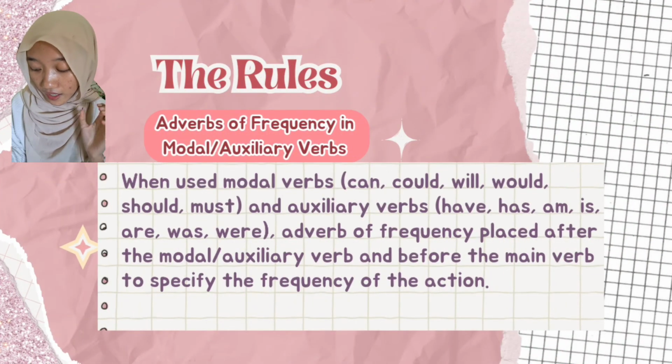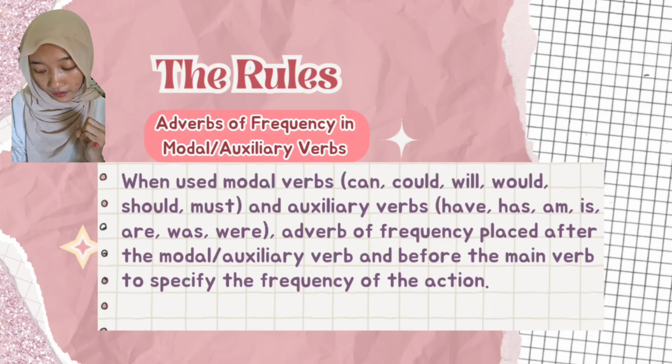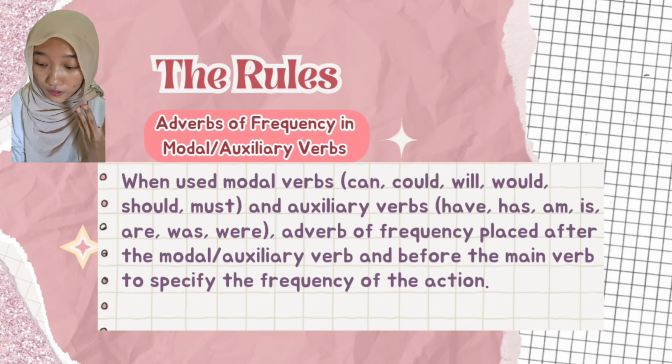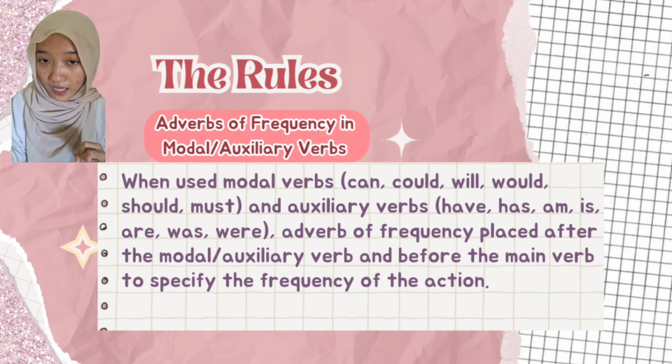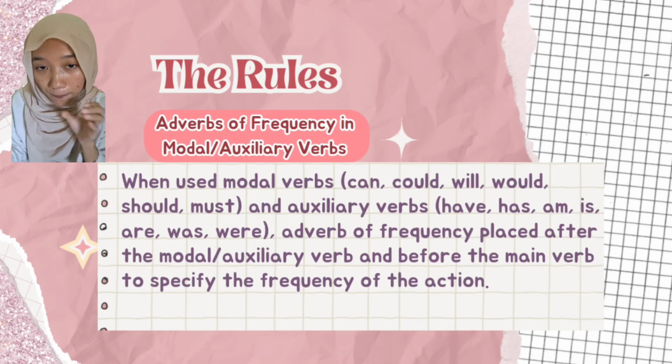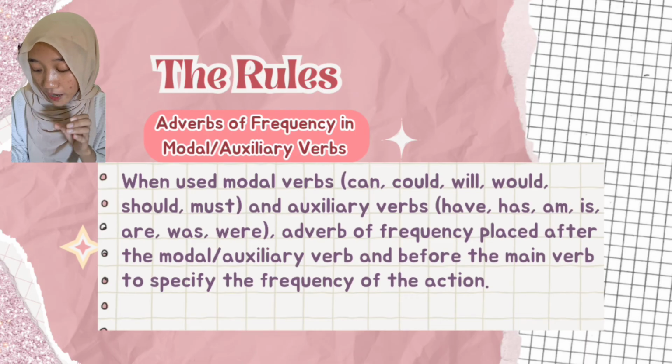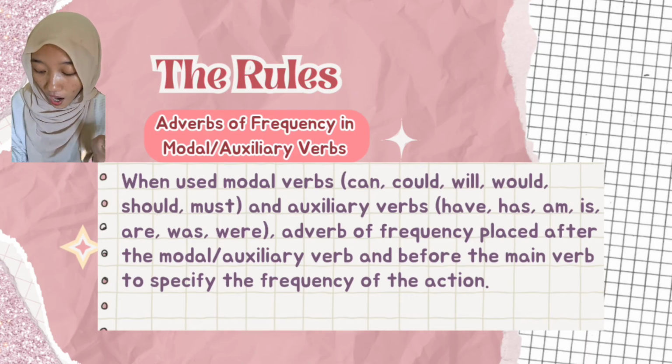Next rule is adverbs of frequency with modal or auxiliary verbs. When using modal verbs like can, could, will, would, should, must, and auxiliary verbs like have, has, is, are, was, were, the adverb of frequency is placed after the modal or auxiliary verb and before the main verb to specify the frequency of the action.